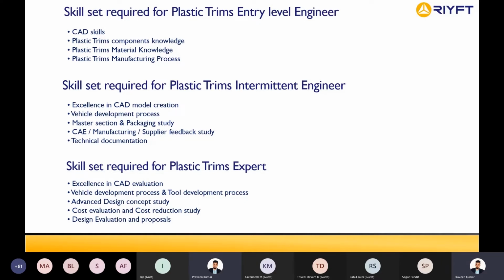Again, the skill set required after 5 or 6 years: we expect people to have knowledge of design concept study, validation, evaluation, and design proposals. They should have knowledge of design process and tool development process. Okay. So can anyone tell me, are there any engineers with more than 6 or 7 years of experience here?